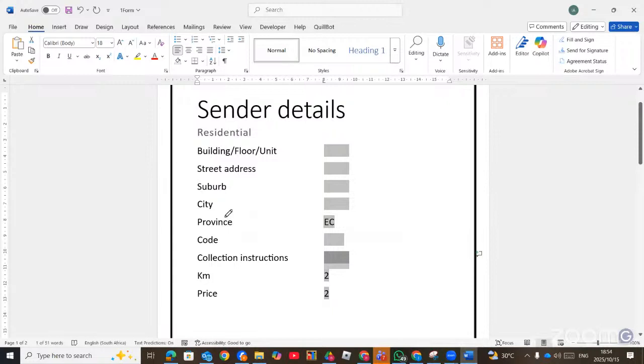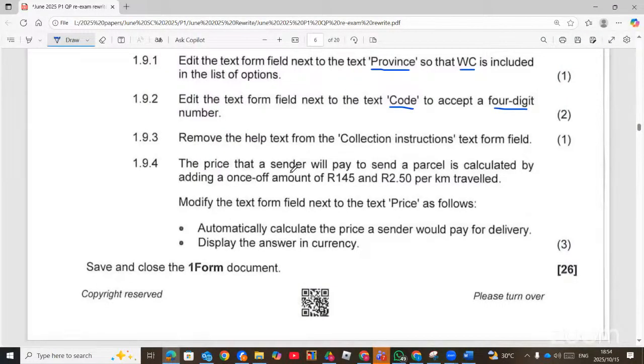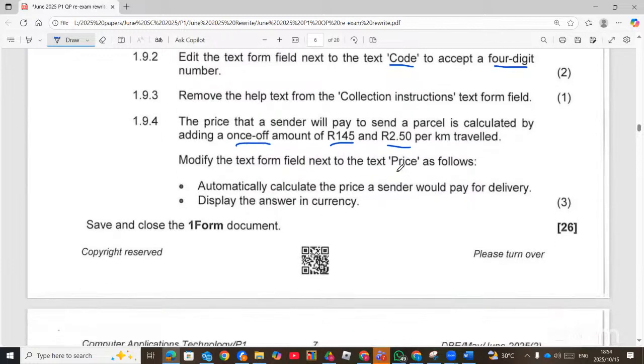Then 1.9.3 or 4. The price that a sender will pay to send a parcel is calculated by adding a once-off amount of 145 and 2.50 per kilometer traveled. Modify the text form field named price as follows: automatically calculate the price a sender would pay for delivery and then display your answer in currency. So when you get a question like this, you highlight, you underline them step by step, and then you'll be able to solve such questions.